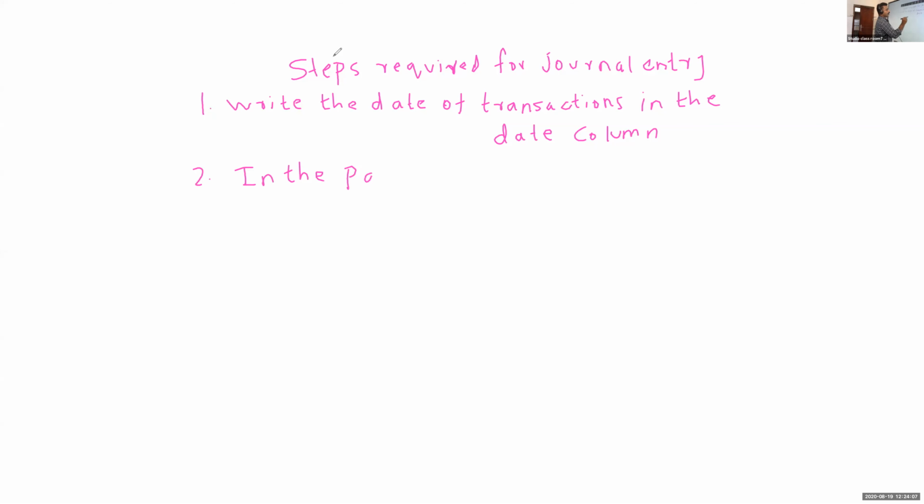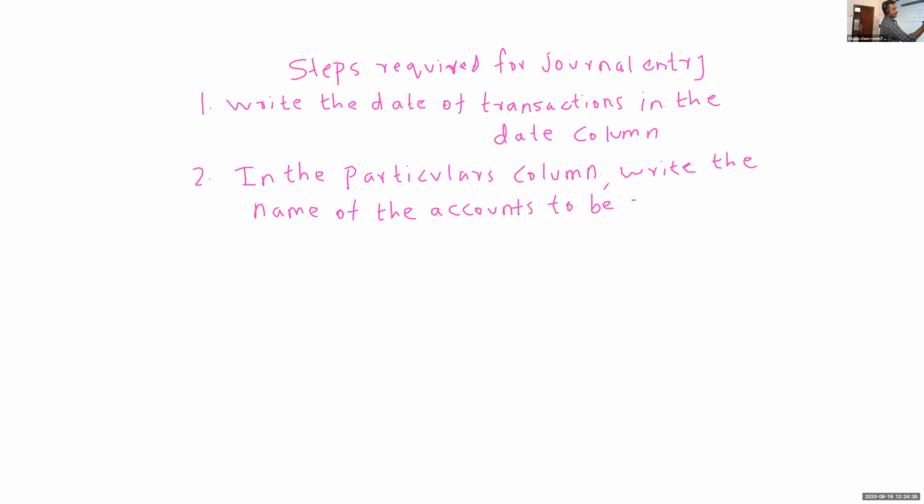So in the particulars column, write the name of the accounts to be debited and credited.